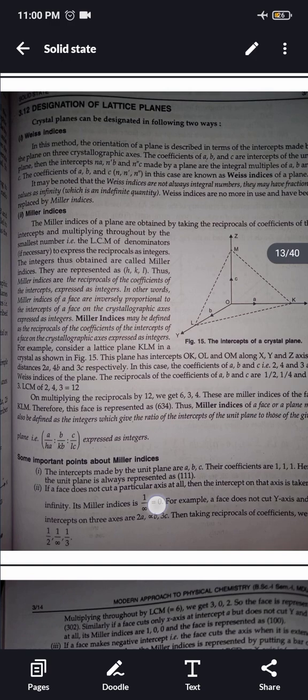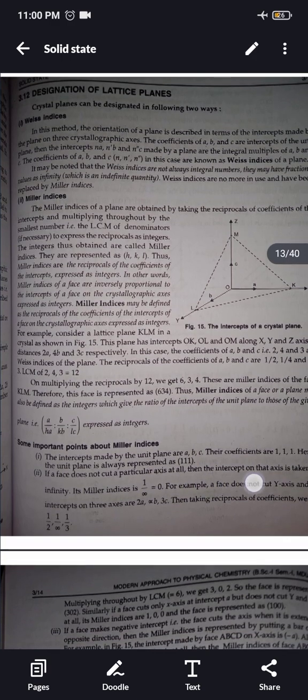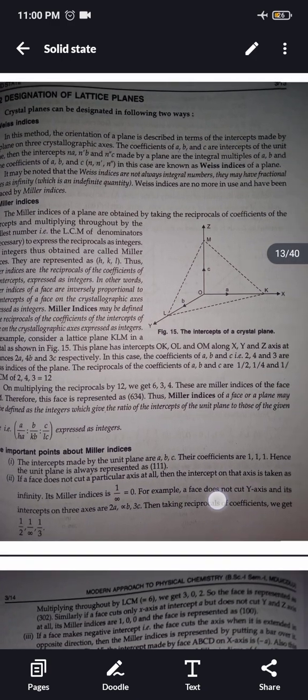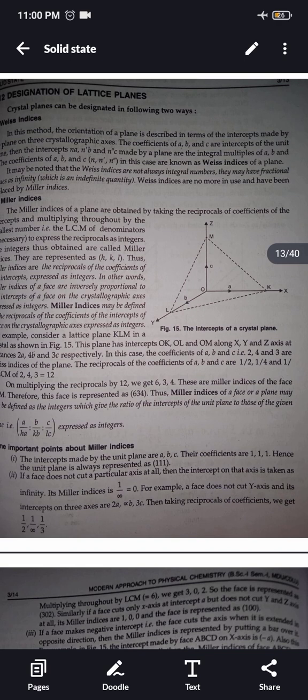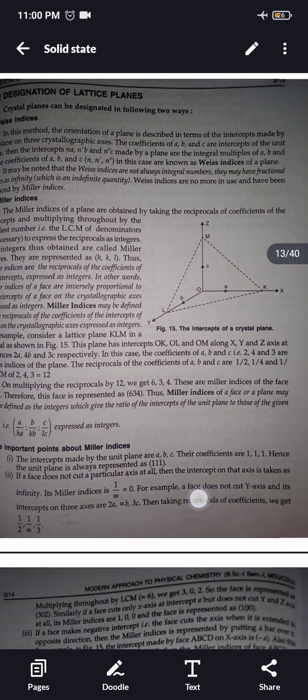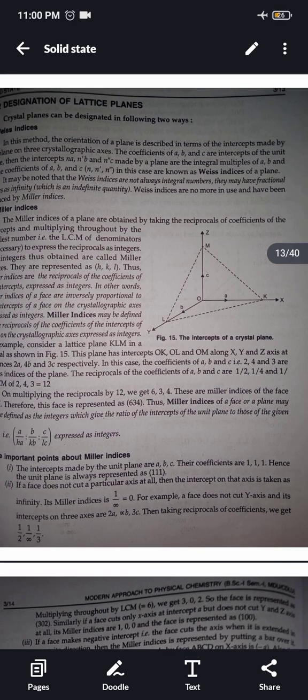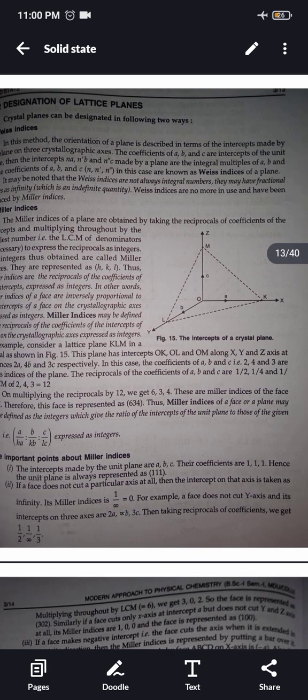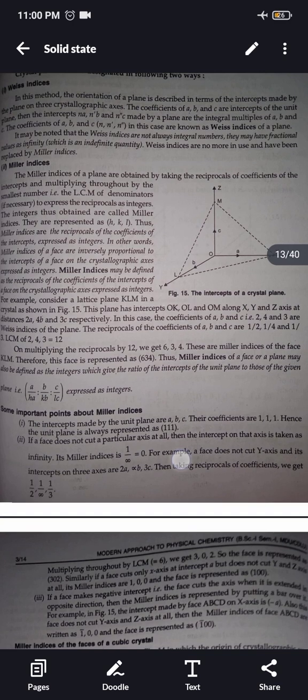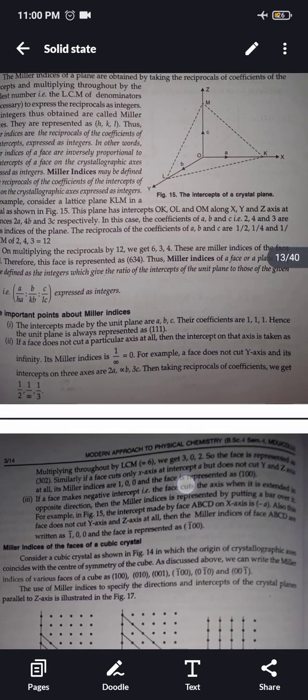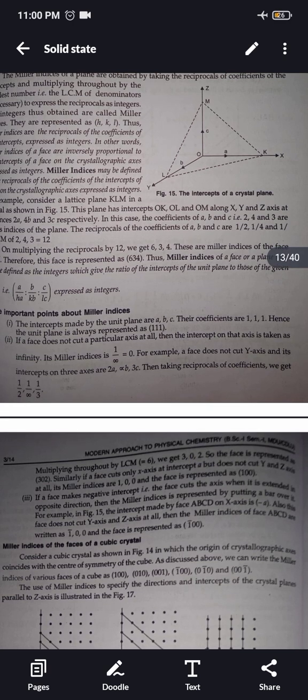If a plane does not cut a particular axis at all, then the intercept on that axis is taken as infinity. Its Miller index is 1 by infinity, which is equal to 0. For example, a plane doesn't cut the y-axis and its intercepts on 3 axes are 2a, infinity b, 3c. Then taking reciprocals of coefficients, we get 1 by 2, 1 by infinity and 1 by 3. Multiplying throughout by LCM 6, we get 302. So the plane is represented as (302).